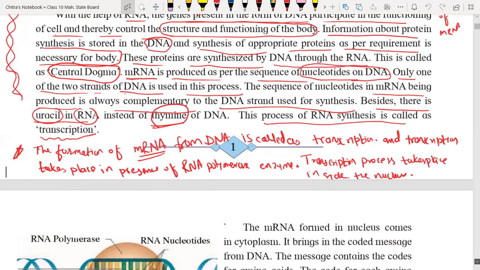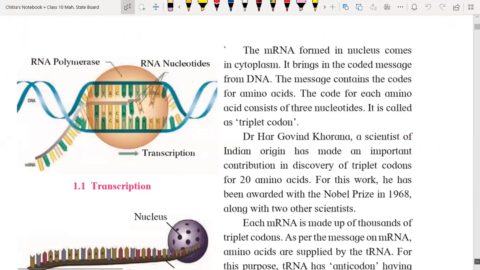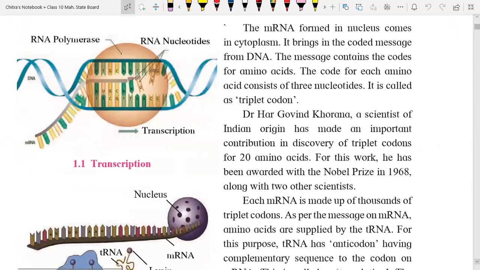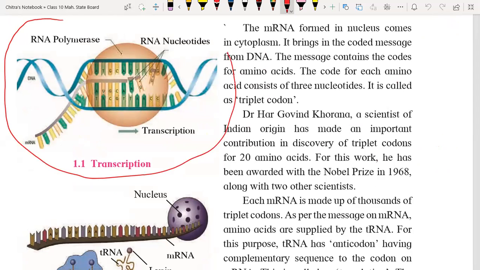So here we have the process of protein synthesis. This is the structure inside the nucleus, because the transcription process takes place inside the nucleus only. The red spherical object is the RNA polymerase enzyme.